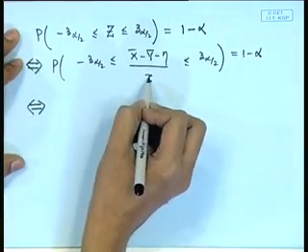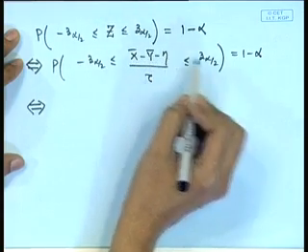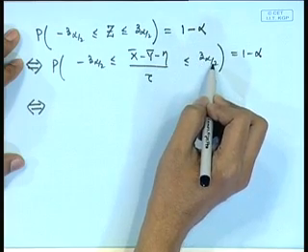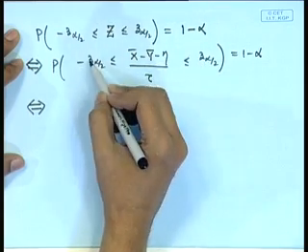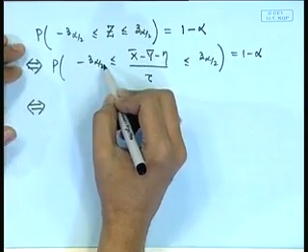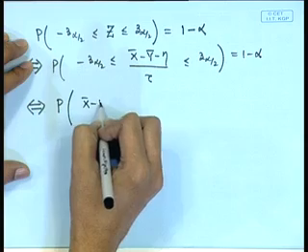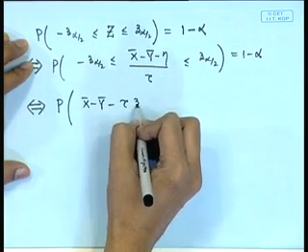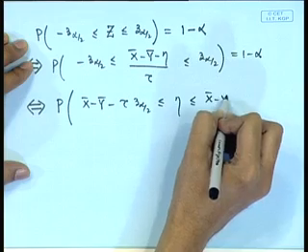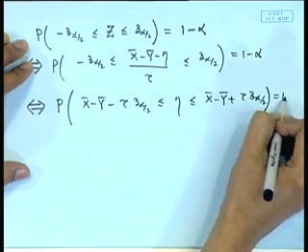So, if we multiply by tau and then utilize this condition that eta is greater than or equal to x bar minus y bar minus tau z alpha by 2, and eta is also less than or equal to x bar minus y bar plus tau times z alpha by 2. So, the statement is equivalent to x bar minus y bar minus tau z alpha by 2 less than or equal to eta less than or equal to x bar minus y bar plus tau z alpha by 2, that is equal to 1 minus alpha.